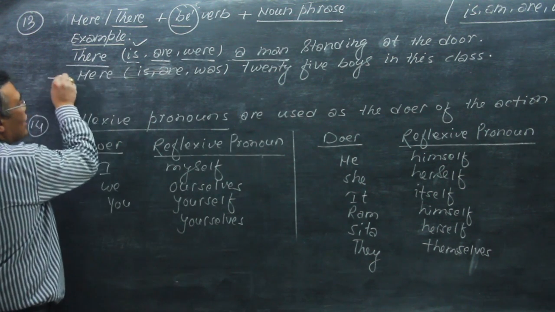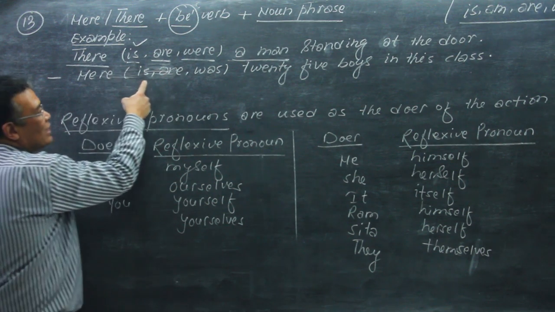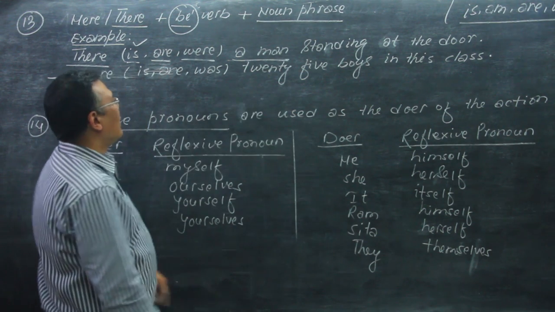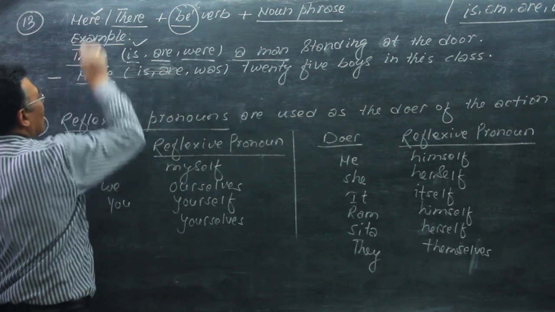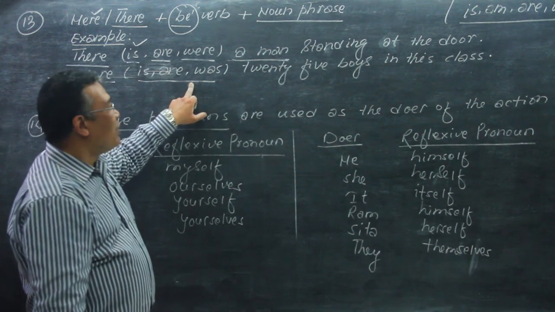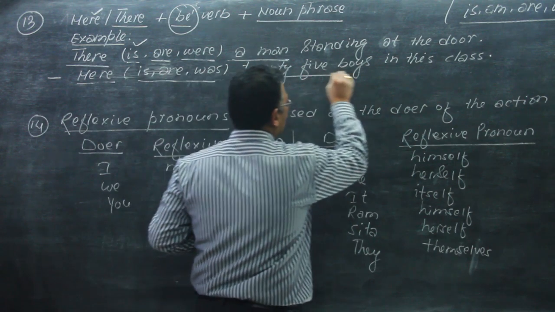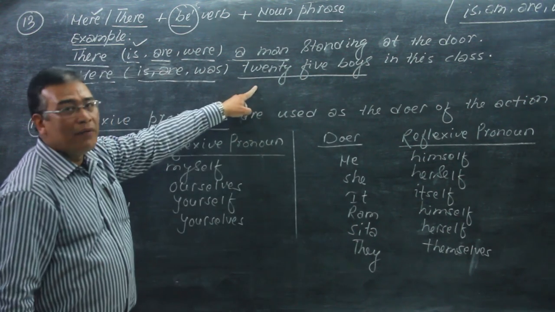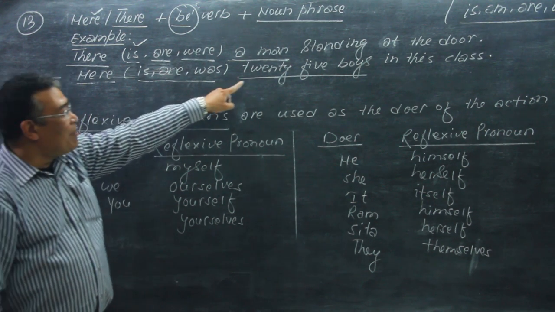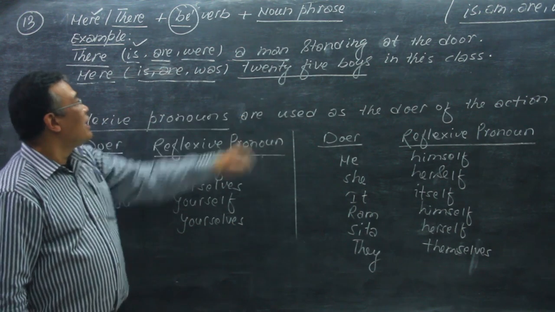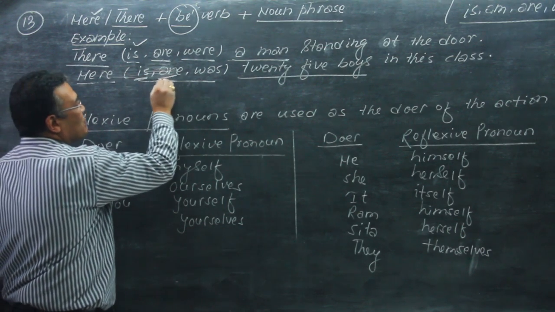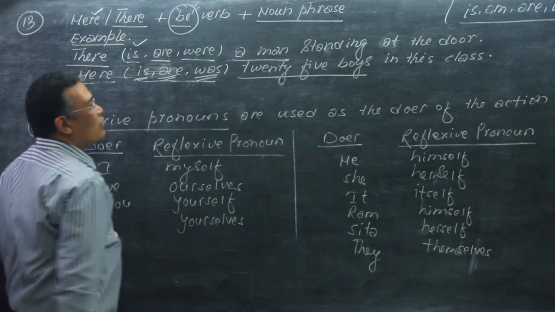Now the second example: here is or are 25 boys in this class. Is, are, and was are the be verbs, and 25 boys is the noun phrase. We use the be verb according to the number of this noun phrase. Is is singular, are is plural, and was is again singular.